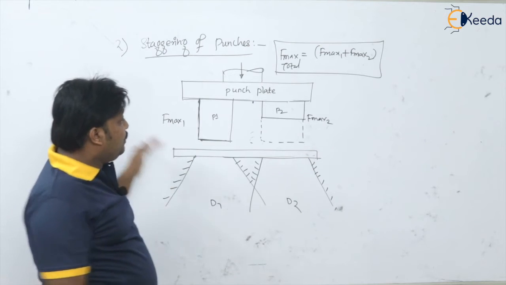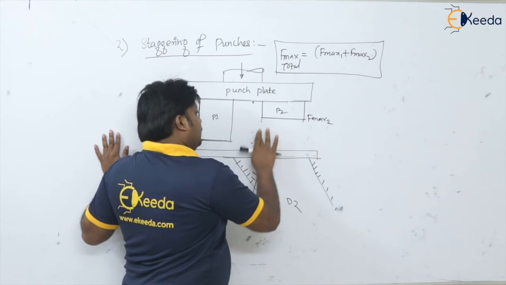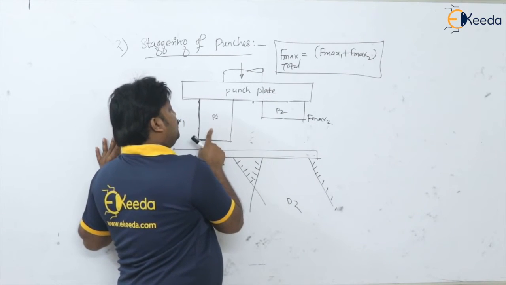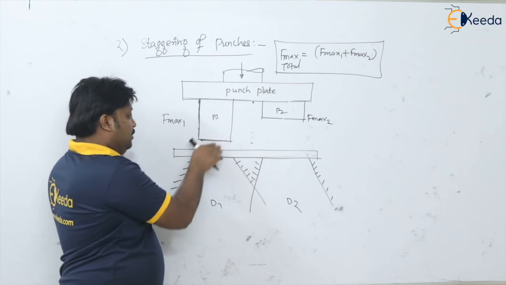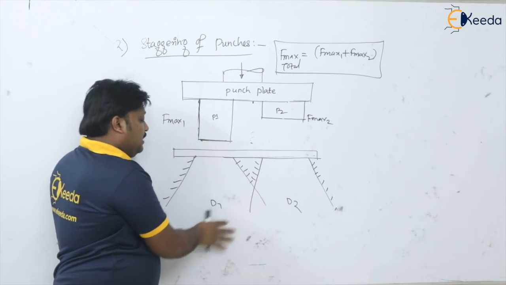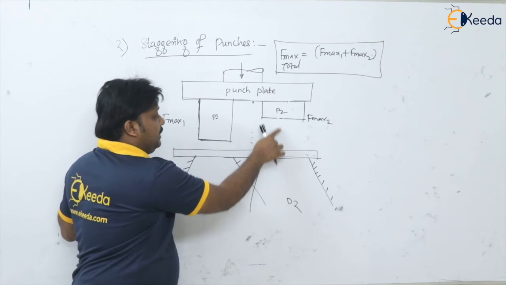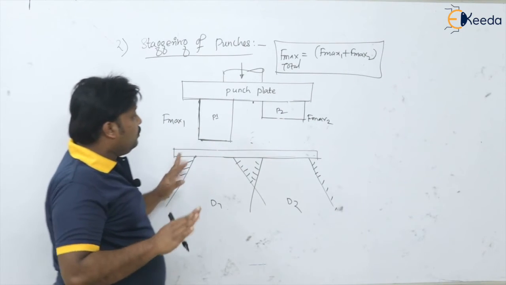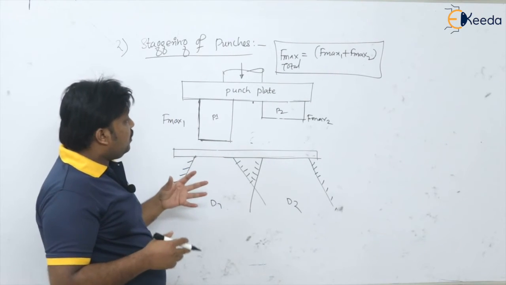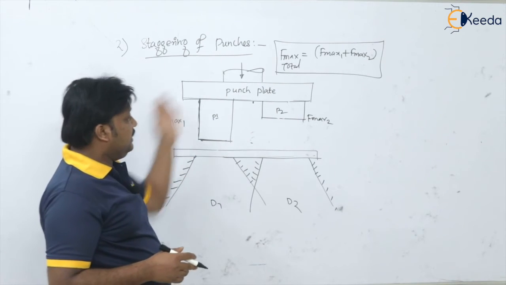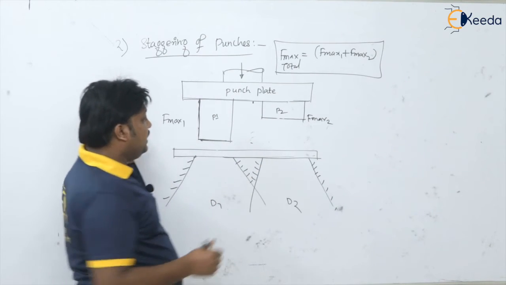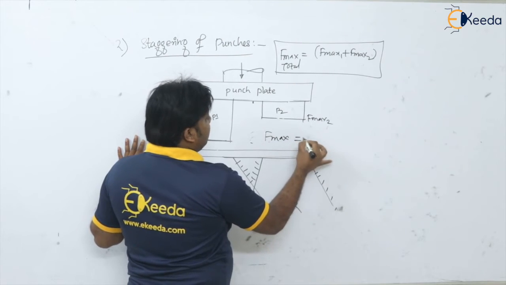But now, because of the staggering of these punches, what happened? Punch 2 will start its operation when punch 1 is going to finish its operation. When punch 1 travels into the die, its cutting action gets completed by the time punch 2 starts its operation. So these two forces are not acting at a time. When I talk about the maximum force in this operation, when the length of the punches is staggered,